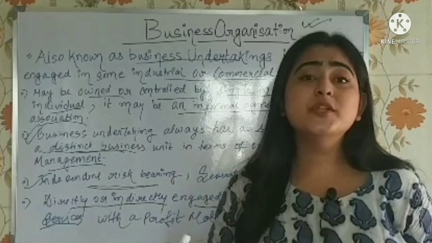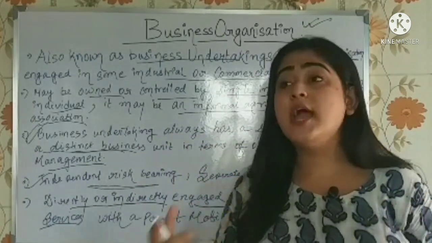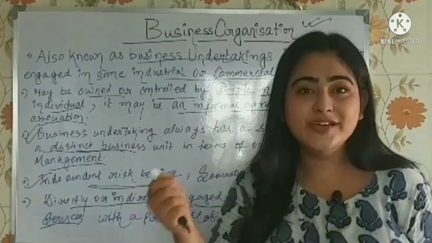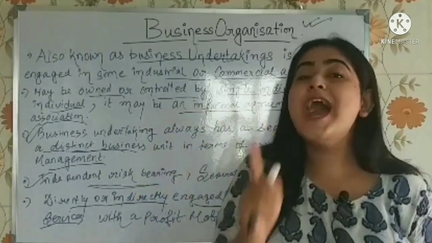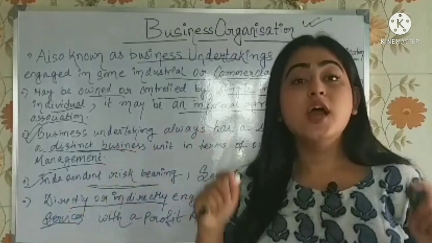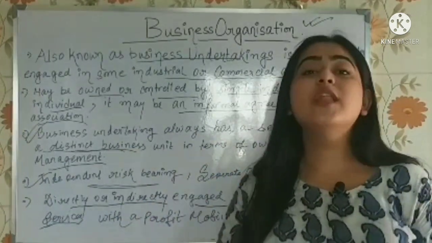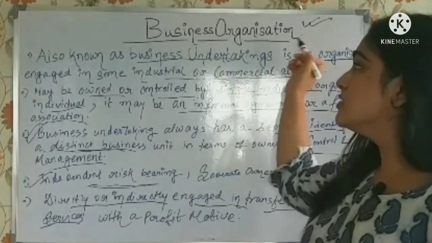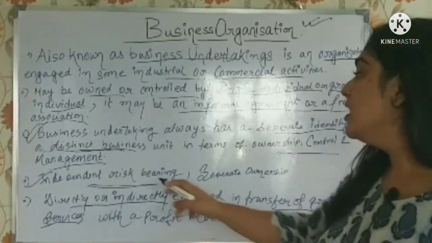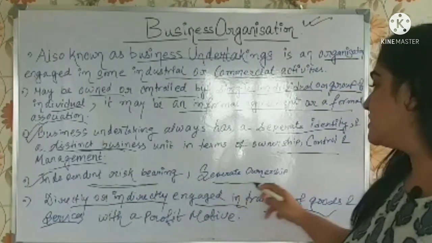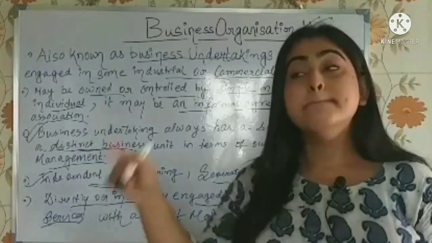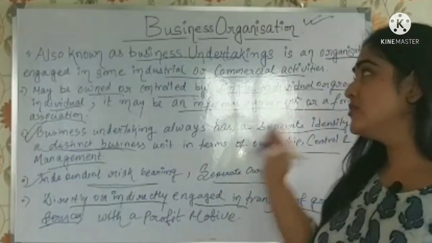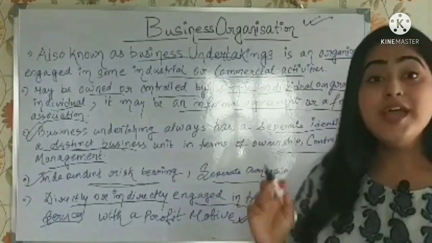You should always know that whenever you do any activity with a motive to earn profit, it has a risk-bearing effect. The activity in itself will have a risk-bearing effect. Similarly, every business organization has independent risk bearing, and it has a separate ownership. I hope you are understanding till here, isn't it?